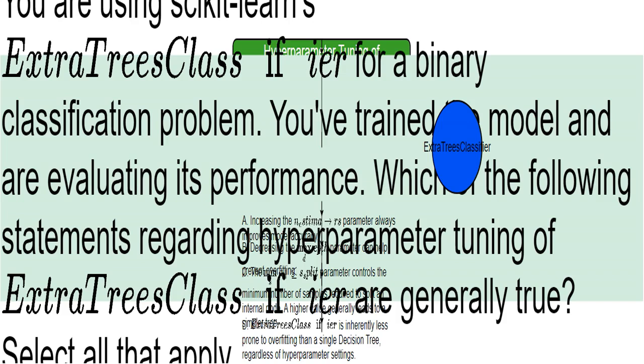I think that increasing the number of trees, n_estimators, generally improves the accuracy. However, there's a limit. Adding too many trees might not significantly increase accuracy and could lead to unnecessarily long training times. So, it doesn't always improve accuracy.